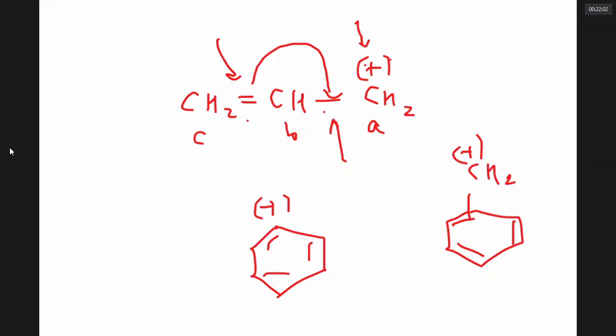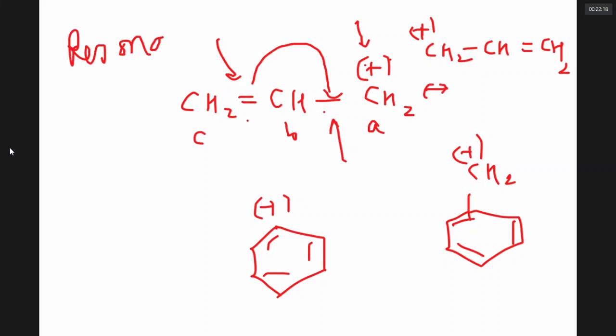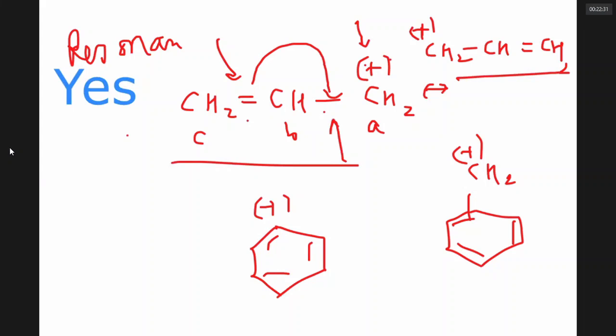Whenever there is a conjugation, the pi electrons completely shift, giving rise to a second form like this. The shifting of pi electrons through a conjugated system is called resonance. Due to resonance, the allyl carbocation is greatly stabilized. Can we see it, sir? Yes, sir. Therefore, allyl resonance always dominates. Therefore, allyl carbocation is most stable.